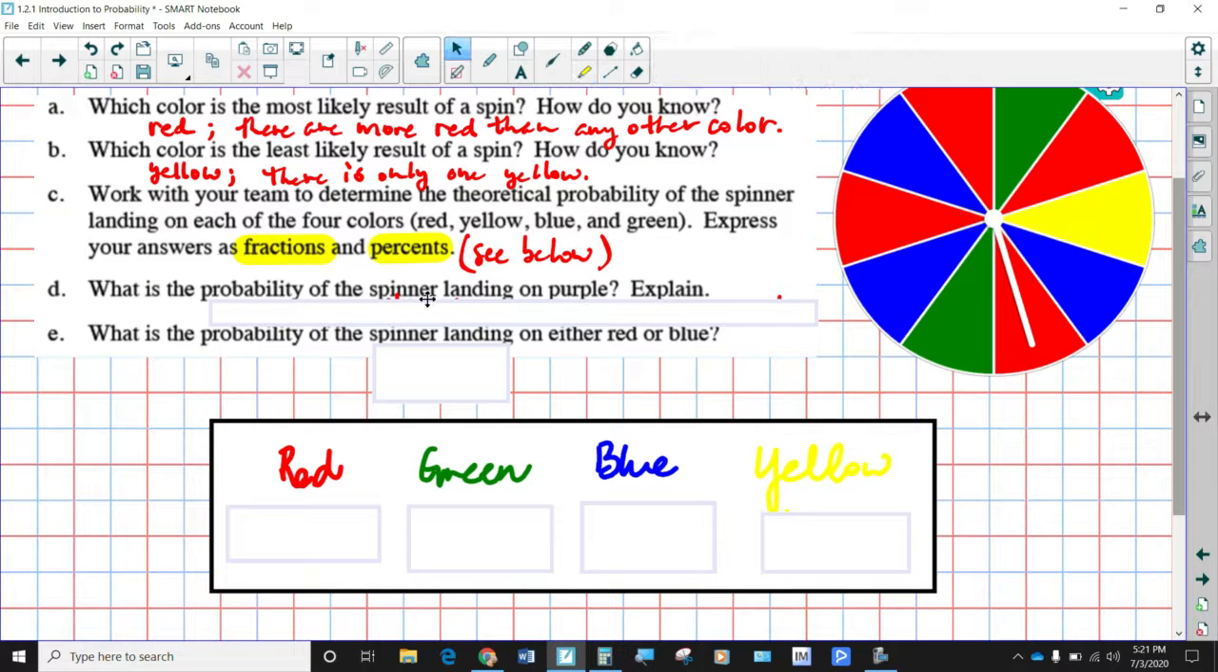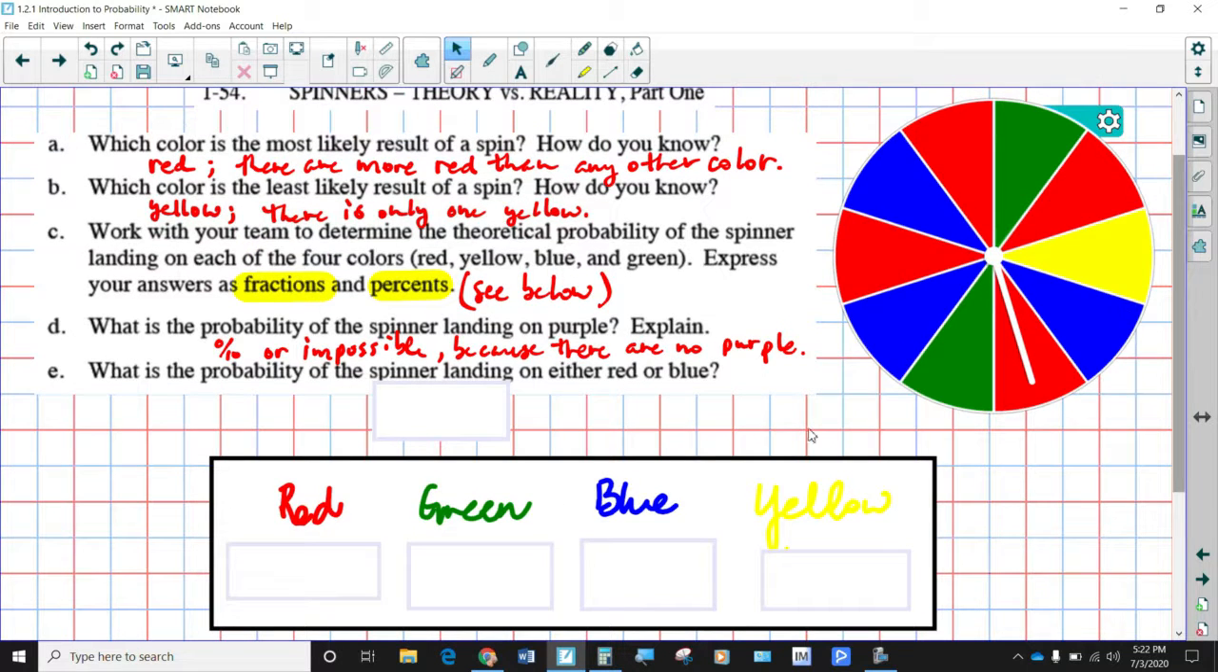What's the probability that the spinner is going to land on a purple? Well, there are no purple. And don't give me that story about landing between the blue and the red is going to be purple because they're going to blend together to make a, what is that, a tertiary, secondary color? Yeah, that's a secondary. No purples. So it's going to be impossible. And then what's the probability of landing on either a red or a blue? Okay, well, let's go do these, reveal these 4, and then we'll come back to E.